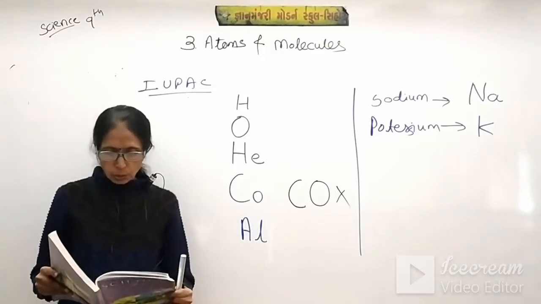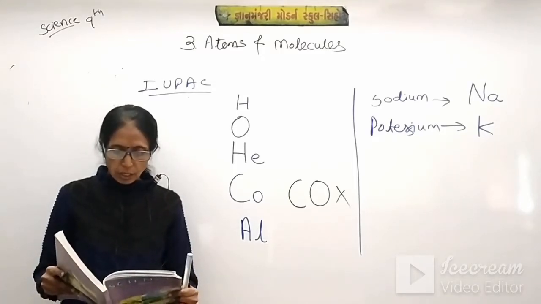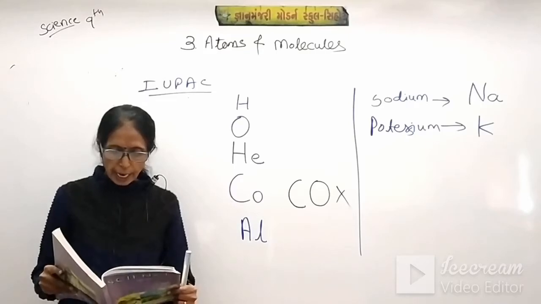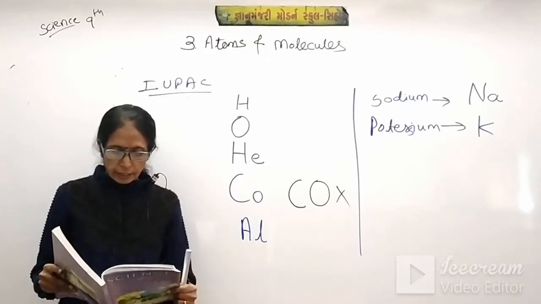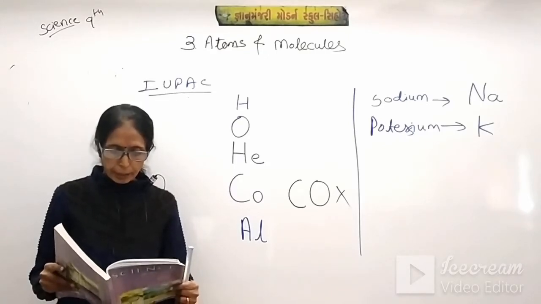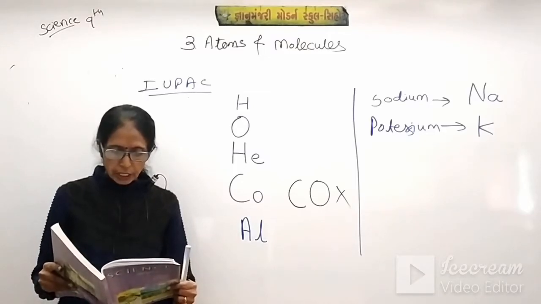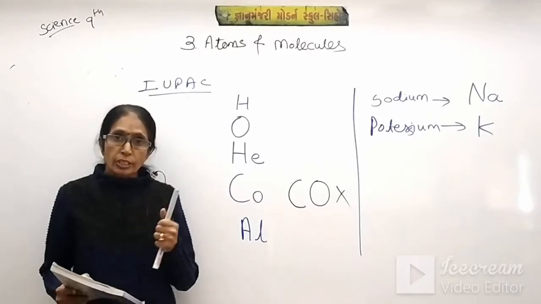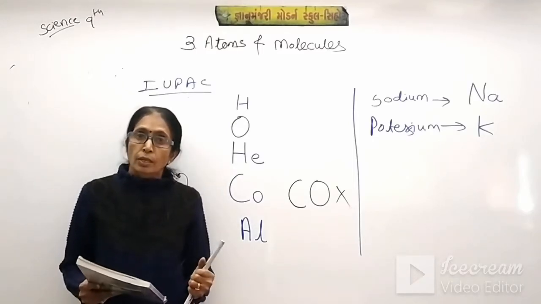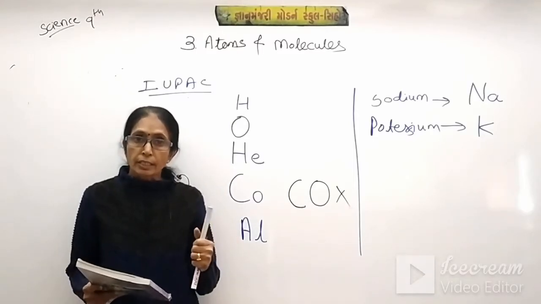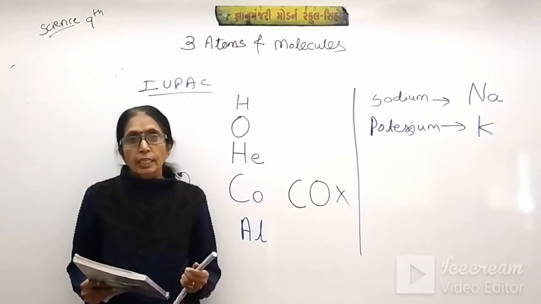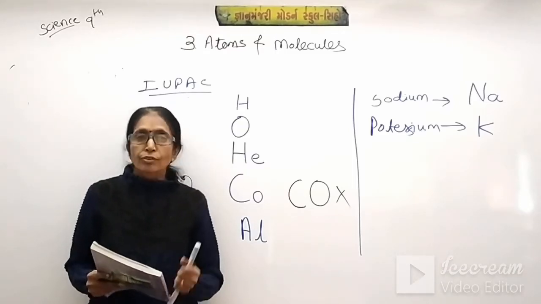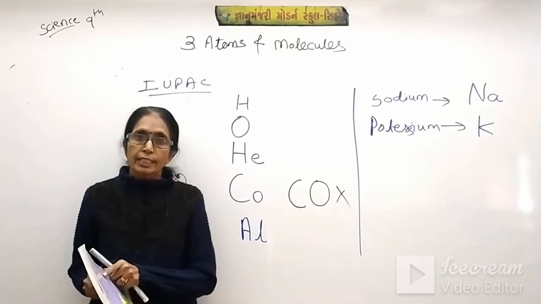Copper Cu, fluorine F, gold Au, hydrogen H, iodine I, iron Fe, lead Pb, magnesium Mg, neon Ne. The names which do not start with the first letter of the element are selected from the Greek or Latin alphabet.